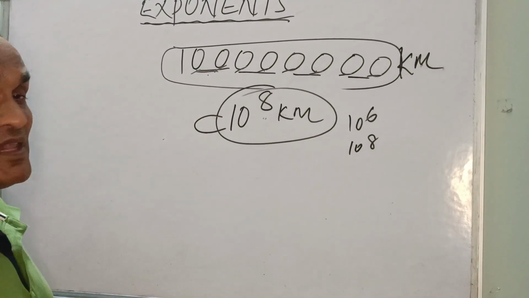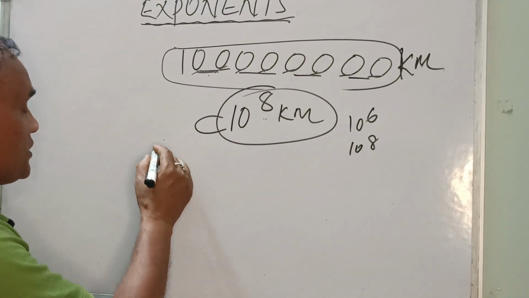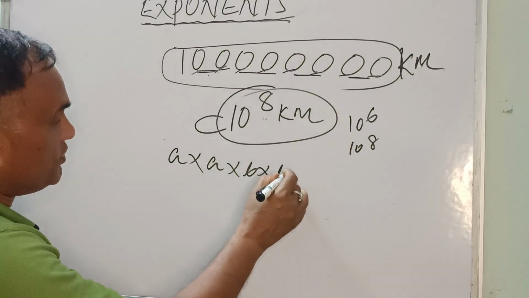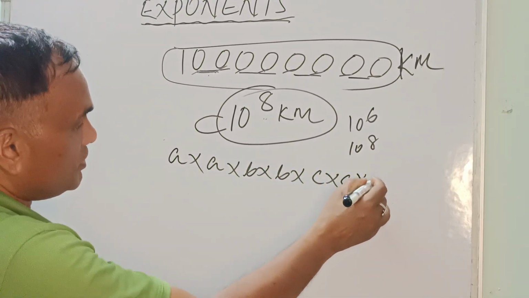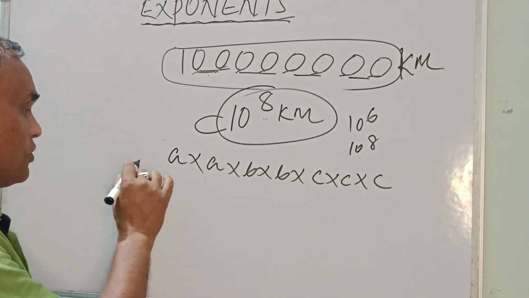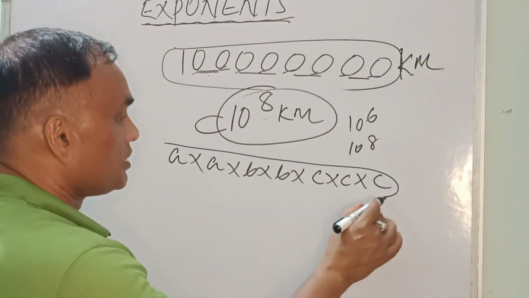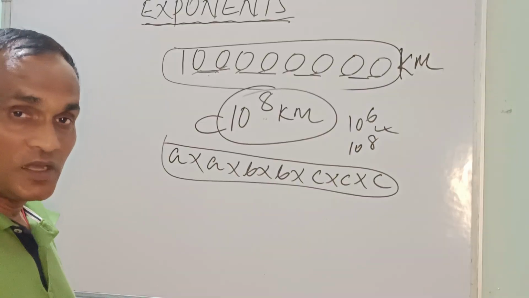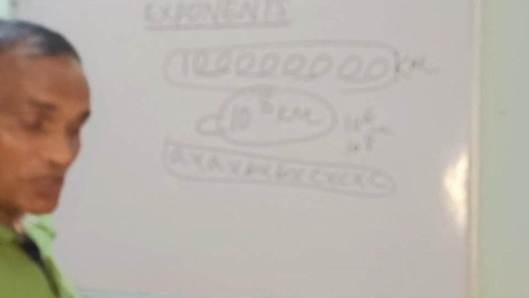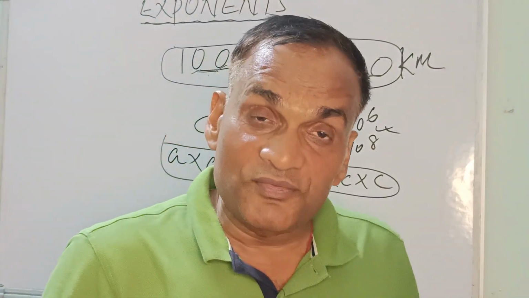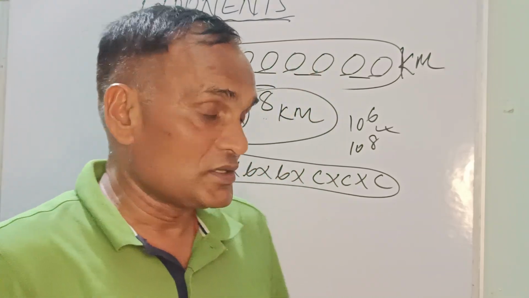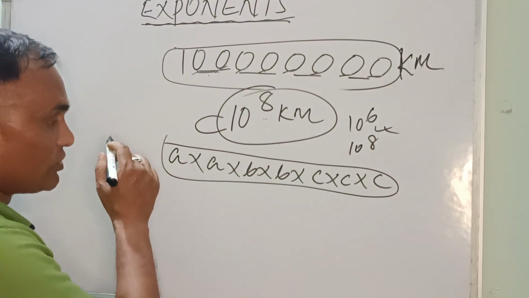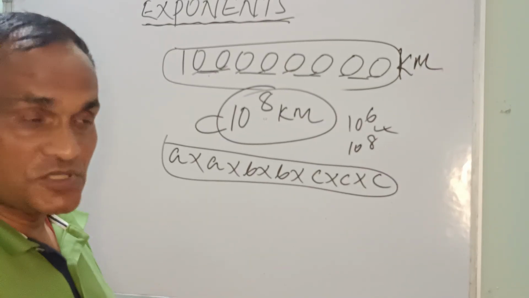Now we'll see some algebraic form also. Suppose you write A into A into B into B into C into C into C. Now it is to be presented in exponents form. This is called exponential form. Now how can you represent this in exponential form?